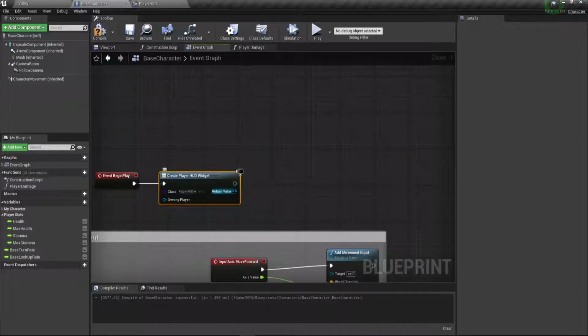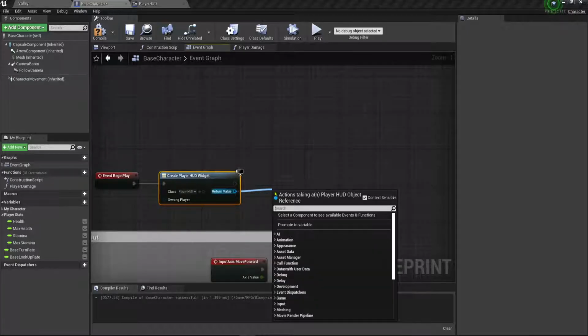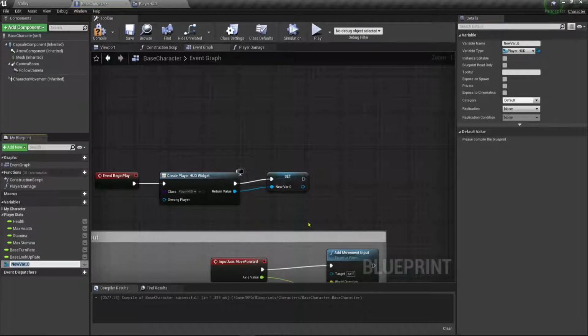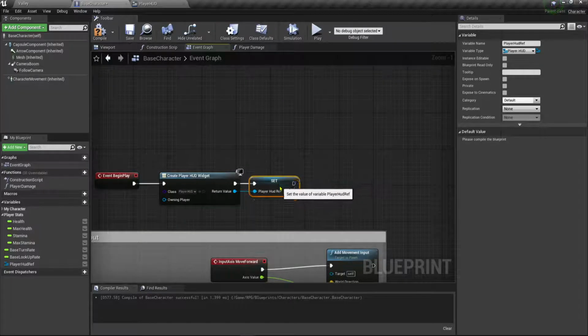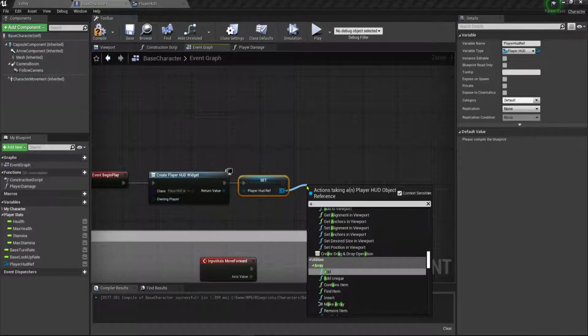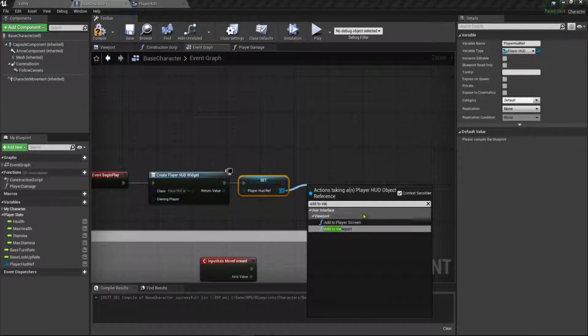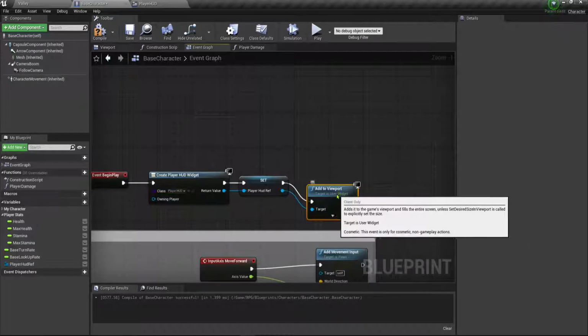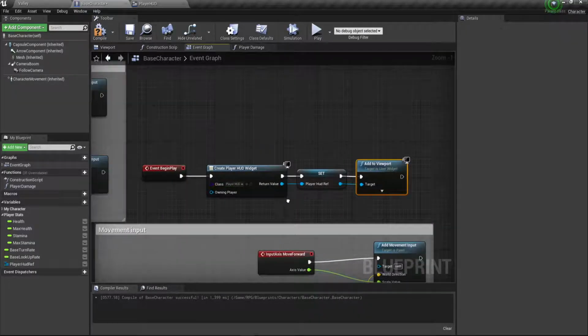So we're going to go ahead and promote this also to a variable, so we can use it in other places if we need to. Promote that to a variable, and we'll just say this is our player HUD ref. Okay, so this will be a player HUD reference. So when it's created, it will set that variable for us. And then what we can do is say add to viewport. So we'll add it to our viewport. Add to player screen would be if you were doing a multiplayer game.